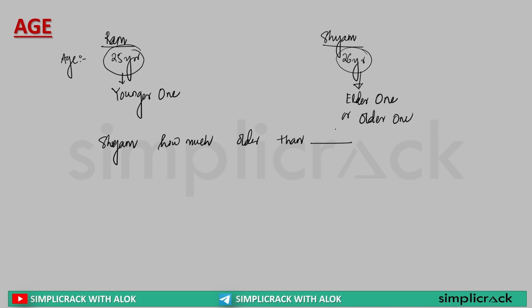I'm comparing with the other person, that is Ram. This means the difference between the ages of Ram and Shyam. First thing clear? Yes or no? Got it?